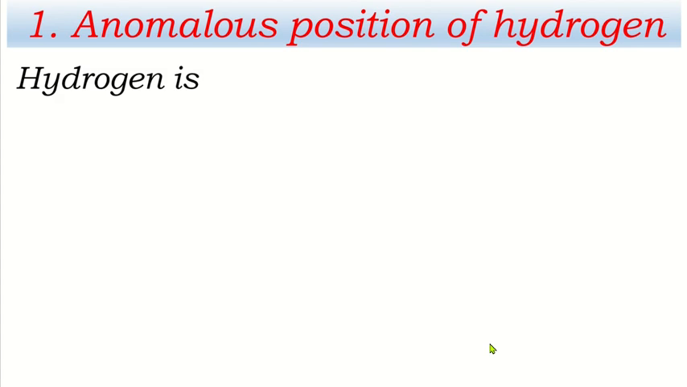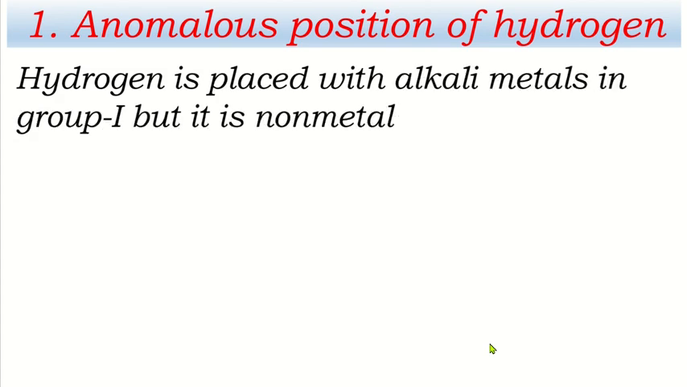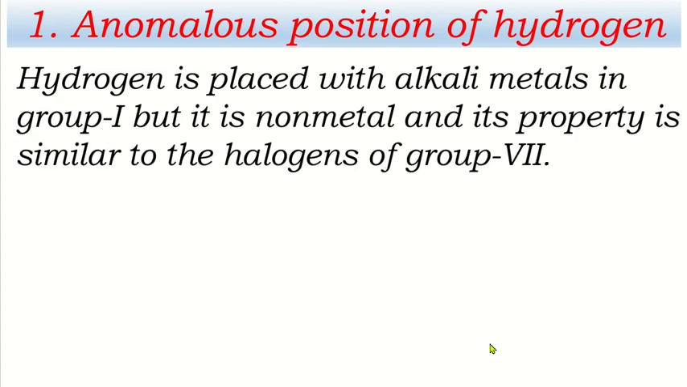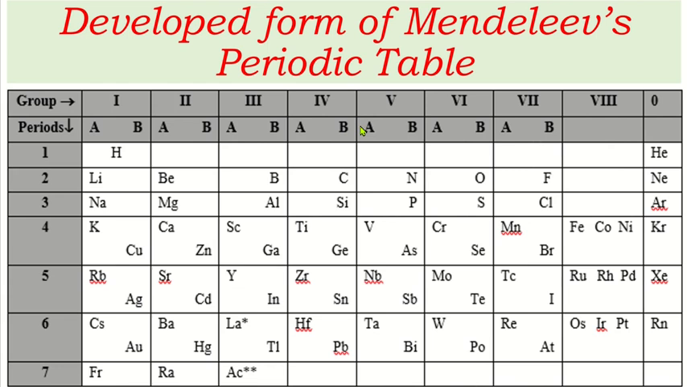Hydrogen position is not clear because hydrogen was placed with alkali metals in group 1, but it is non-metal and its property is similar to the halogen of group 7. Why don't we see the old periodic table? Look at this. Hydrogen was placed with alkali metals like lithium, sodium, potassium, rubidium, cesium, francium, etc.